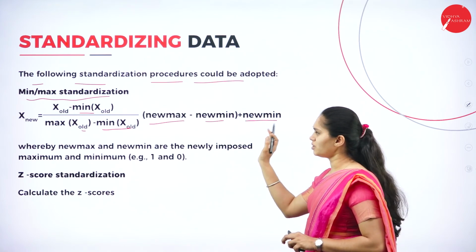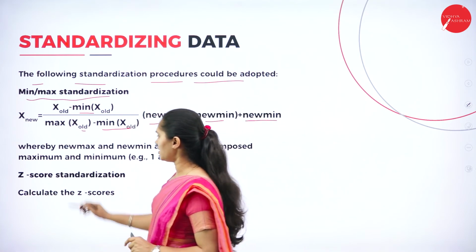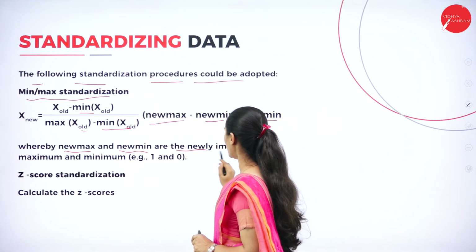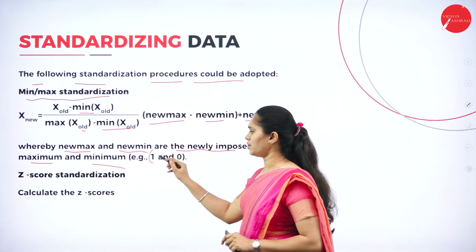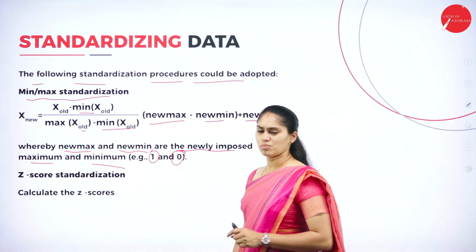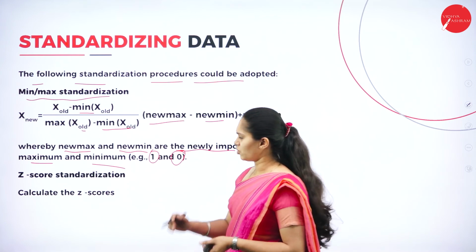This is the formula to standardize data. Here new max and new min are the newly imposed maximum and minimum. So maximum will be 1 and minimum will be 0, so the values will lie only between 0 and 1.